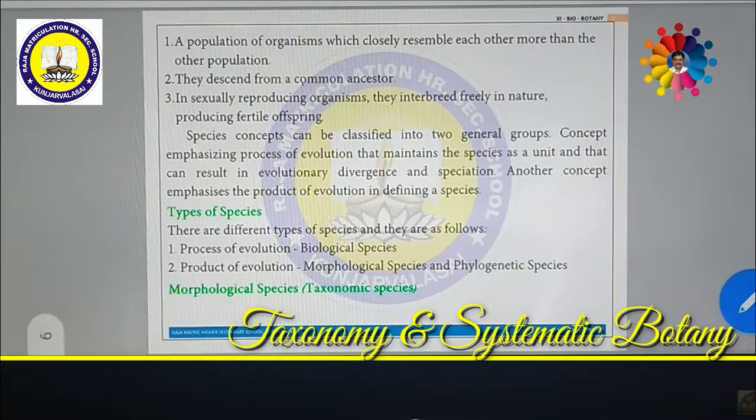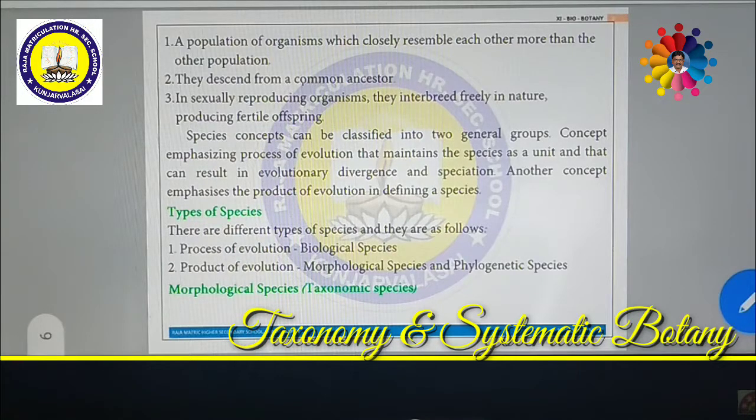There are two important concepts. One is process of evolution and another is product of evolution. So, biological species are classified in the process of evolution. The morphological species and phylogenetic species will come under product of evolution. So, these are called types of species.